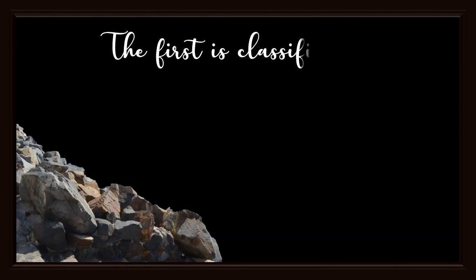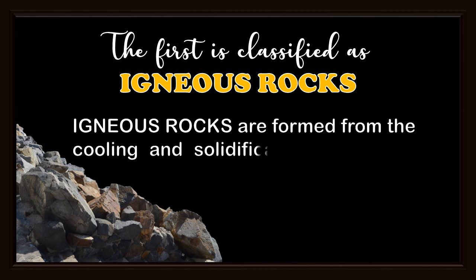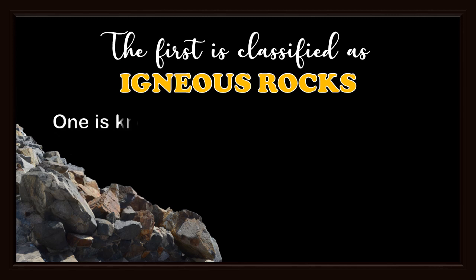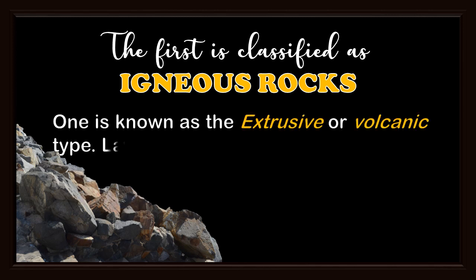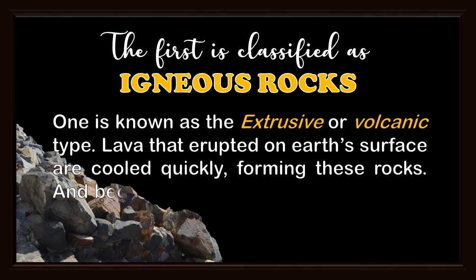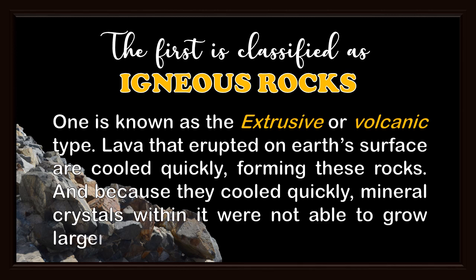The first is classified as igneous rocks. Igneous rocks are formed from the cooling and solidification of magma and lava. There are two types of igneous rocks. One is known as the extrusive or volcanic type. Lava that erupted on Earth's surface cooled quickly, forming these rocks. And because they cooled quickly, mineral crystals within them were not able to grow larger. They have fine texture.